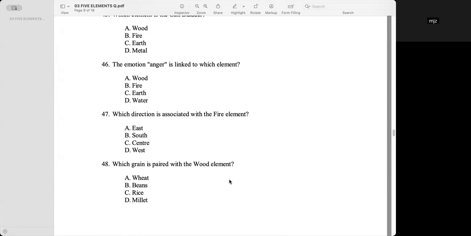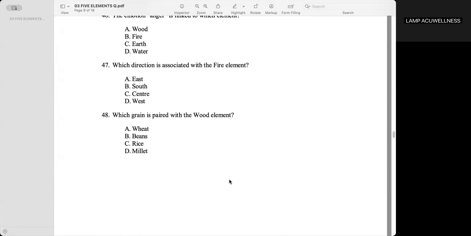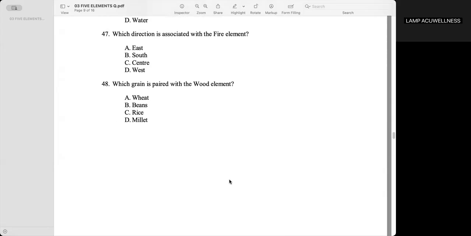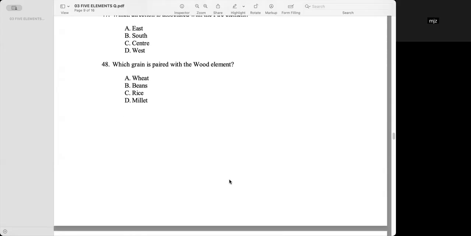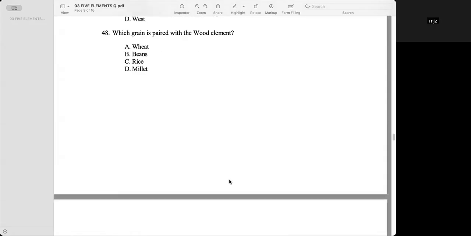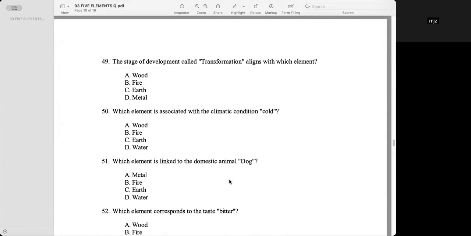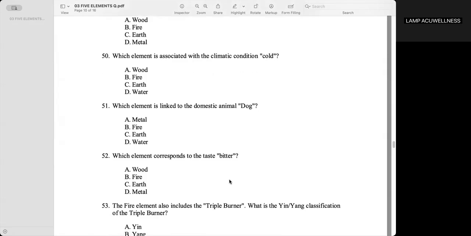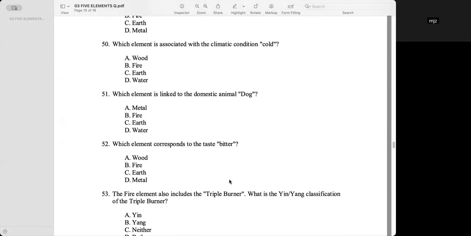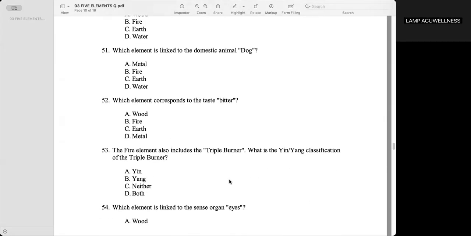Wood, letter E. Which direction is associated with the fire element? Letter B, south. Which grain is paired with the wood element? Letter E, wheat. The stage of development called transformation aligns with which element? Fire, letter B. Which element is associated with the climatic condition cold? Water, letter D. Which element is linked to the domestic animal dog? The water, letter D.